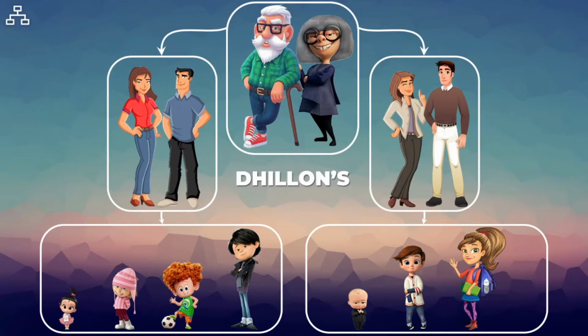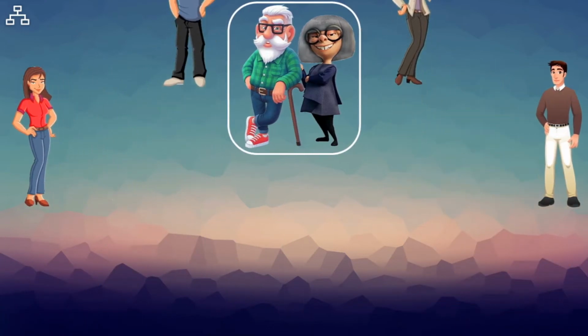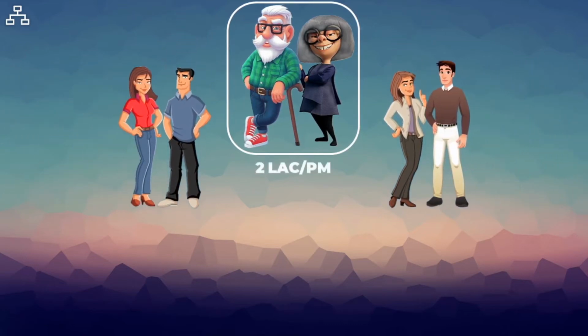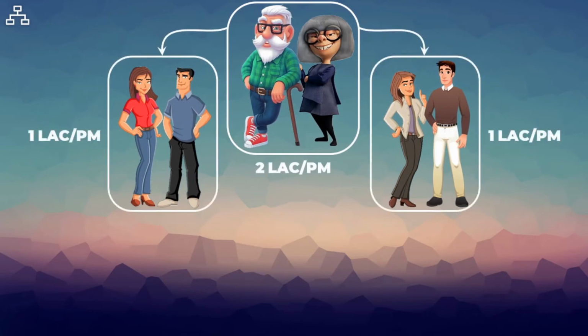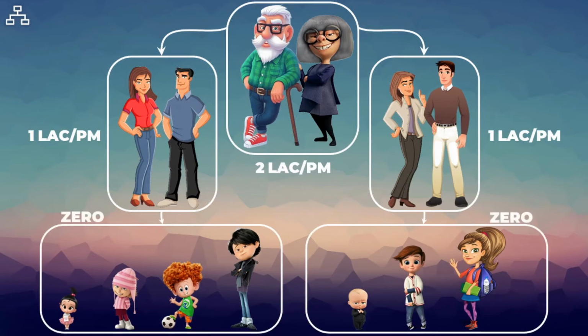If we need to analyze the total family income for the family, then we need to drill up all the levels and would get the result collectively, and the total family income is 4 lakh. But when we drill down the data, then the values would be shown for each generation, and grandparents have 2 lakh per month income and parents have 1 lakh per month income, but children have zero income. So hierarchies are best used here to combine attributes where we need to analyze data with varying levels of detail.